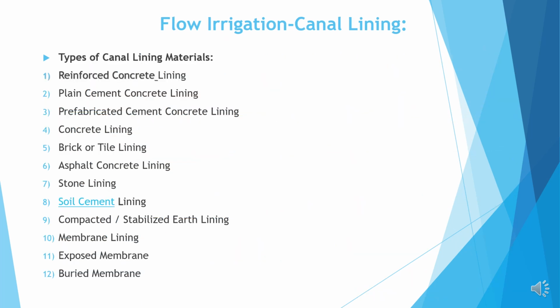The types of canal lining materials. Number 1, reinforced concrete lining. Number 2, plain cement concrete lining. Number 3, prefabricated cement concrete lining. Number 4, concrete lining. Number 5, brick or tile lining. Number 6, asphalt concrete lining. Number 7, stone lining. Number 8, soil cement lining. Number 9, compacted stabilized earth lining. Number 10, membrane lining. Number 11, exposed membrane. Number 12, buried membrane.